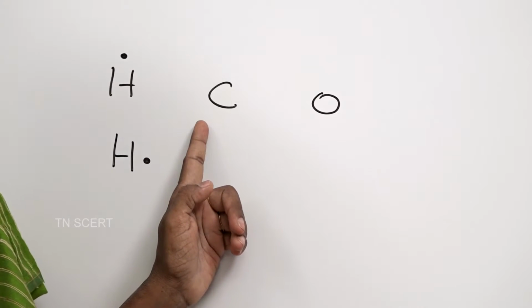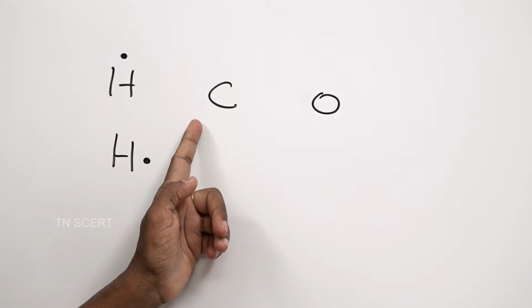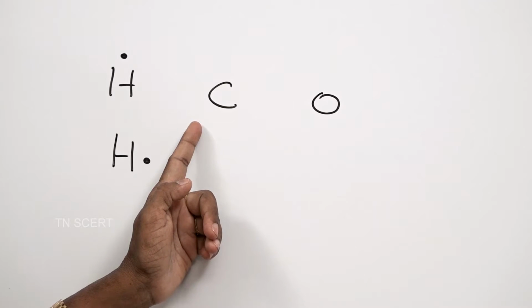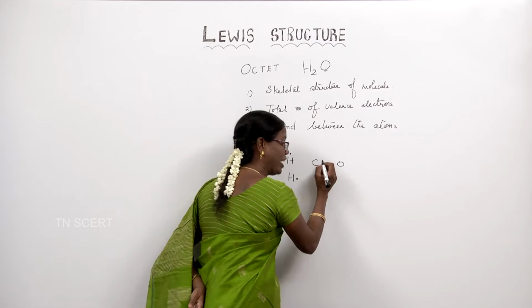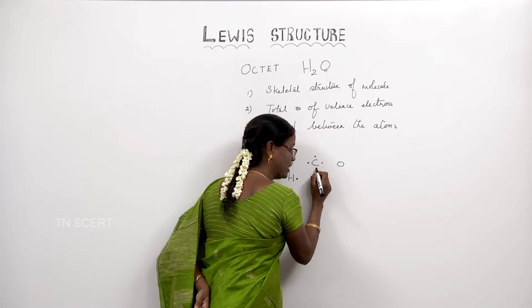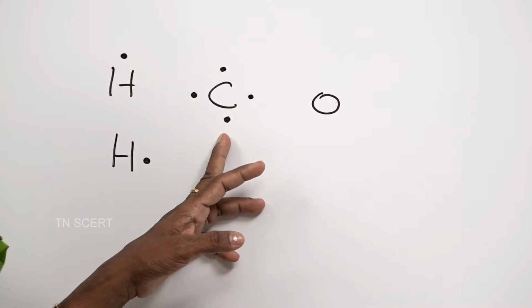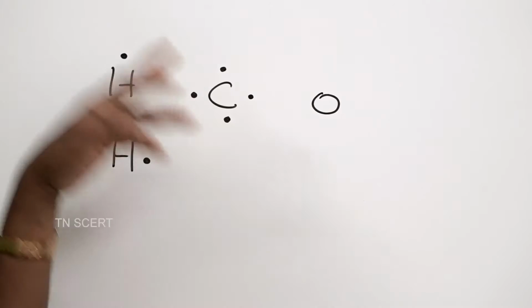This is the electron dot structure for hydrogen. See, for carbon, you know the atomic number for carbon is 6. Therefore, the valence electrons are 4. So, the 4 electrons can be written as dots around the symbol of the carbon atom. So, this is the Lewis dot structure of the carbon atom.